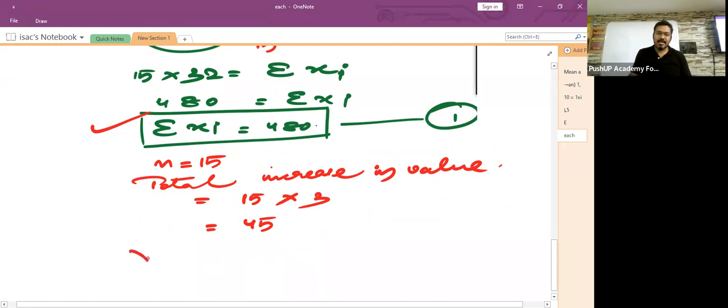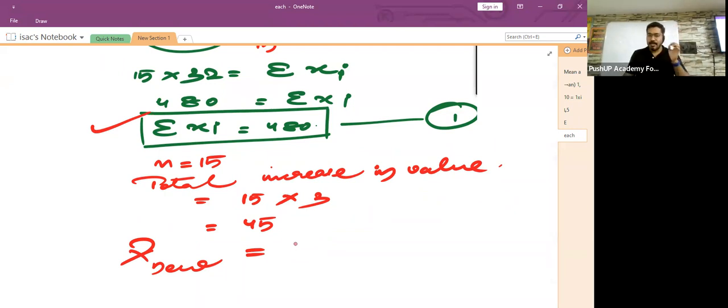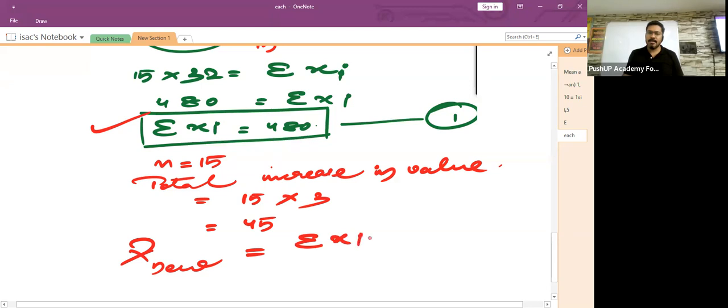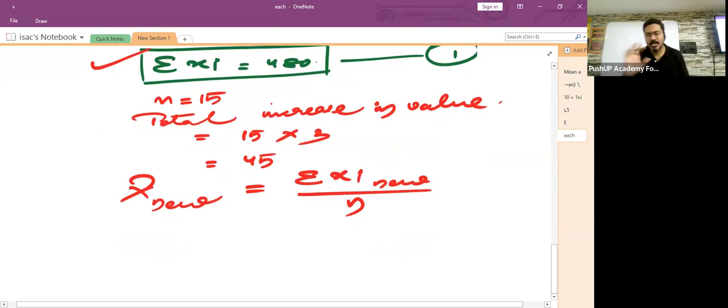Now, children, they are asking us to find the new average after each and every observation is increased by 3. So, children, the new average will be sigma xi for all the new observations divided by the number of observations. Number of observations are not changing, children.